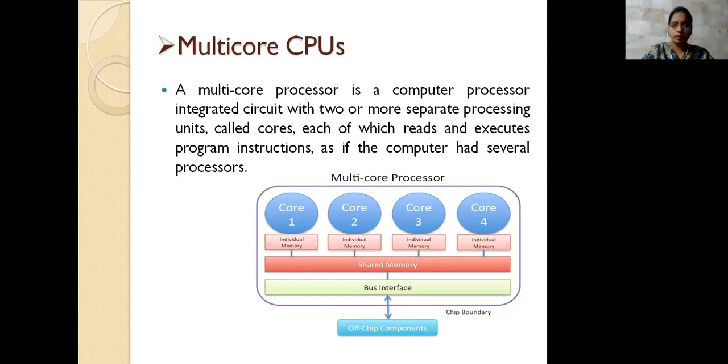This chip looks after all these cores. The core reads the instructions given by the users, executes them, processes the things, and gives the results as before.